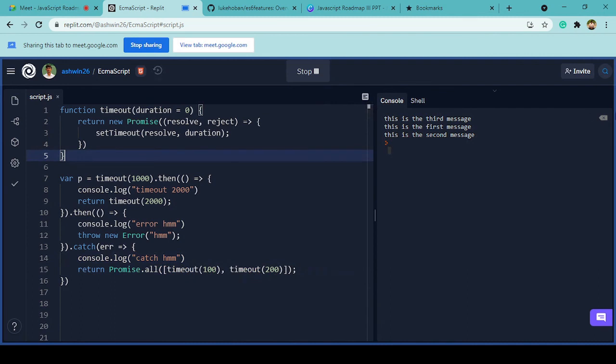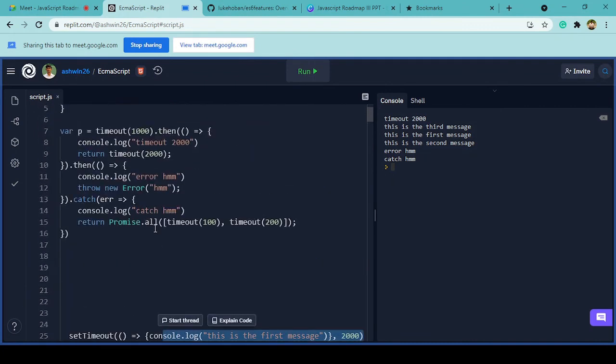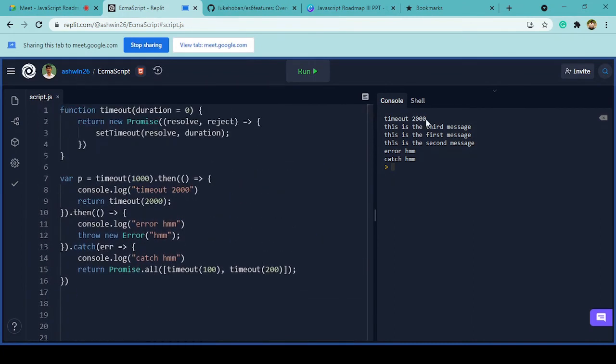What happens is, let me clear the previous output. As you can see, there's a delay because we have given 1 second, right? And after that it is returning another timeout of 2 seconds. And this is actually the previous output. I am also running this code along with this code, and the first part which was running was timeout 2000, right? So this is a promise which is returned by this timeout function. Whenever we call the timeout function and give a duration, it returns a promise which sets the timer to the passed duration. Here it is 1 second, right?